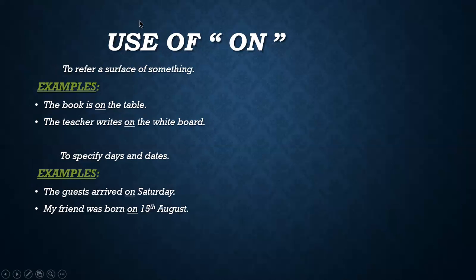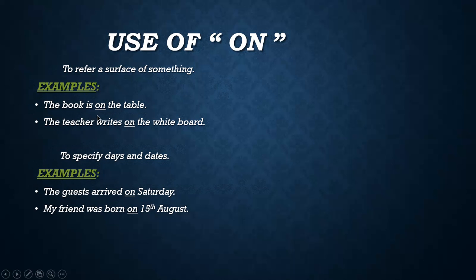Now I am showing you the use of another preposition, that is "on". It is also very important to refer to the surface of something. It shows the place of anything or the surface. Examples are here.